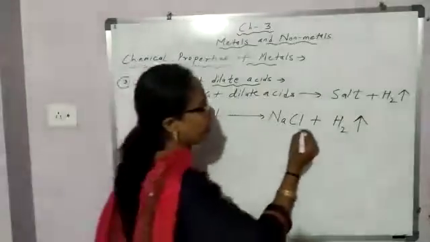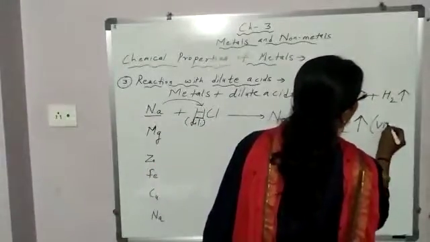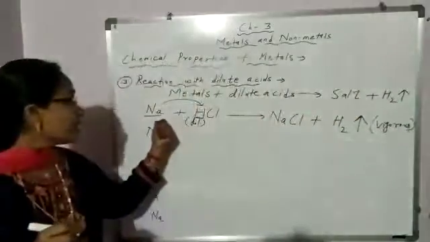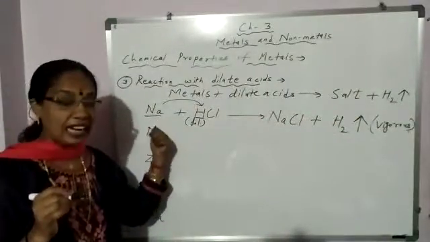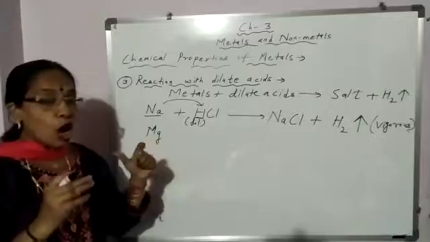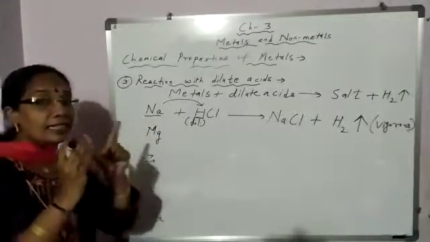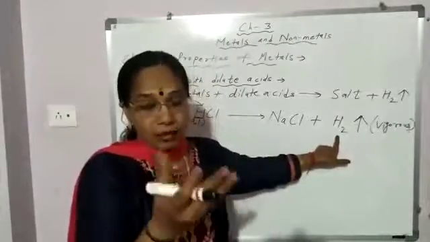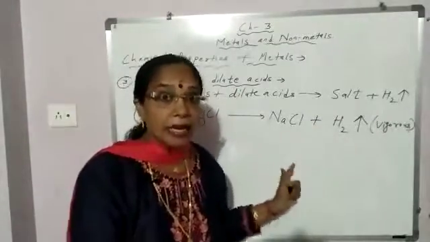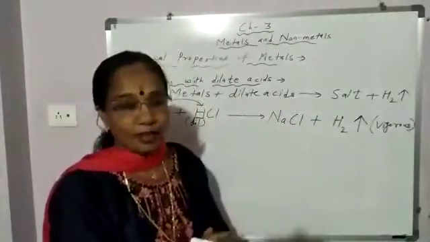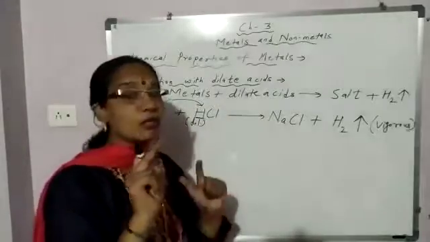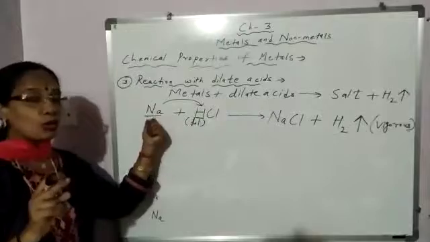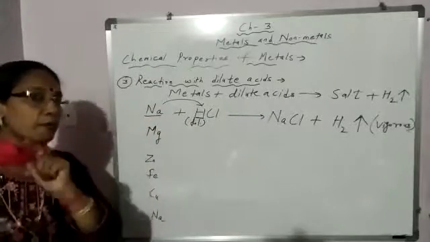And this is a very vigorous reaction. And why it is a vigorous reaction? Because sodium is very reactive metal, highly reactive metal. So how you come to know that it is highly reactive metal? By seeing the bubbles evolved. Hydrogen gas evolved will be vigorous, more amount of hydrogen gas will be evolved with sodium. So you can say that sodium is highly reactive metal.